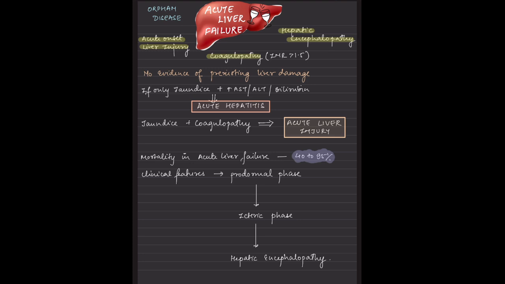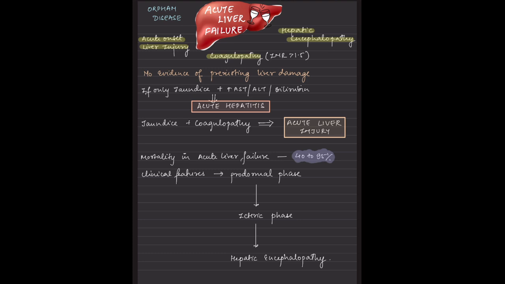Starting with liver failure, it is an acute onset liver injury which will include coagulopathy as well as hepatic encephalopathy. There is no evidence of pre-existing liver disease. So if only and only jaundice is there with elevated liver enzymes, this is called acute hepatitis. But when the jaundice is associated with coagulopathy, it is said there is an injury. The mortality in acute liver failure is almost 40 to 95%.